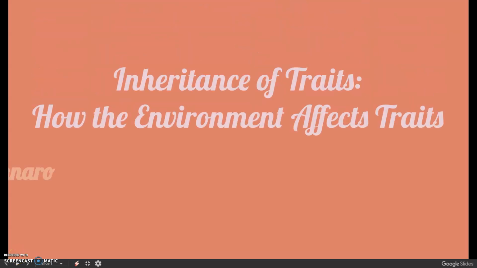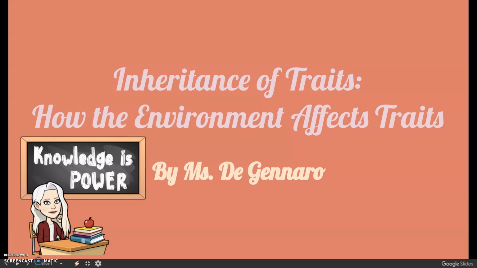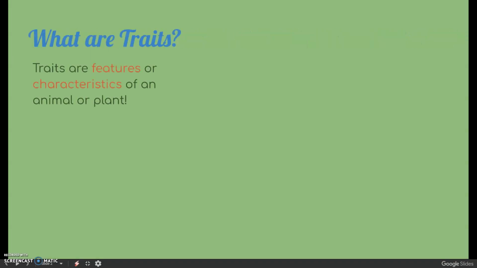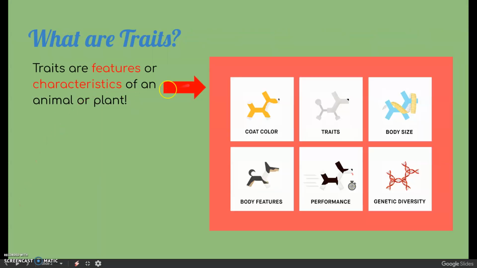All right, for today's lesson, we're going to be talking about the inheritance of traits and how the environment affects traits. You're probably wondering, Miss DeGennaro, what are traits? Well, traits are features or characteristics of an animal or plant. So, for example, dogs have different traits through their coat color and their body size, such as being black, brown, or white, or small, medium, or large.